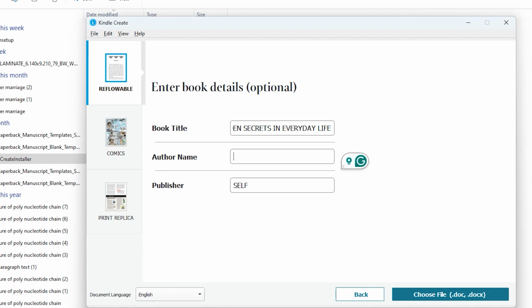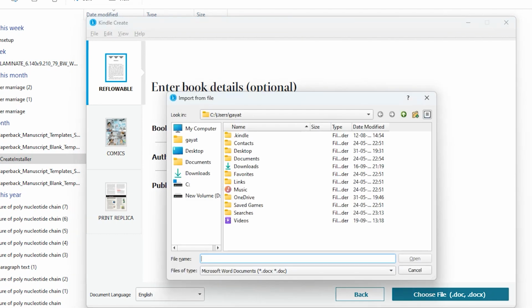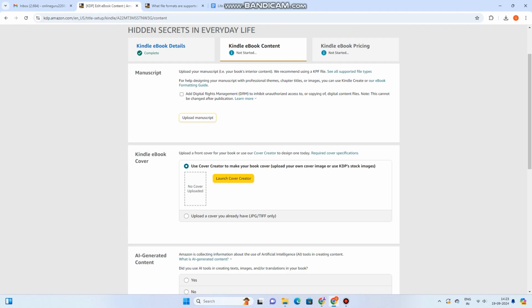And choosing the file. Again, we are not typing it here. We have already typed the file and kept it ready, and we are going to upload it here. When you click the option choose file, wherever you have typed your file and kept it ready, you can choose it over here.